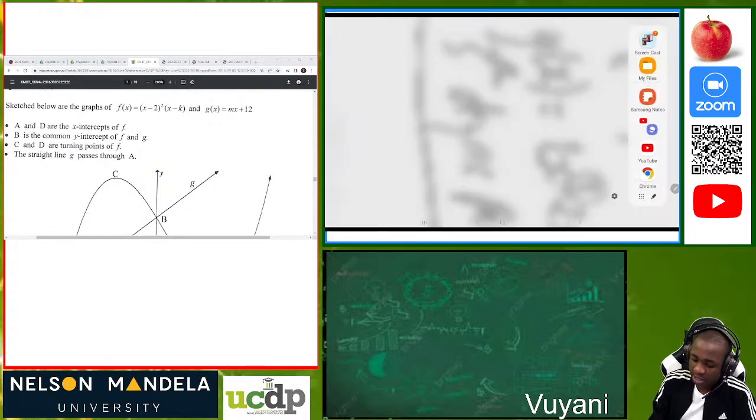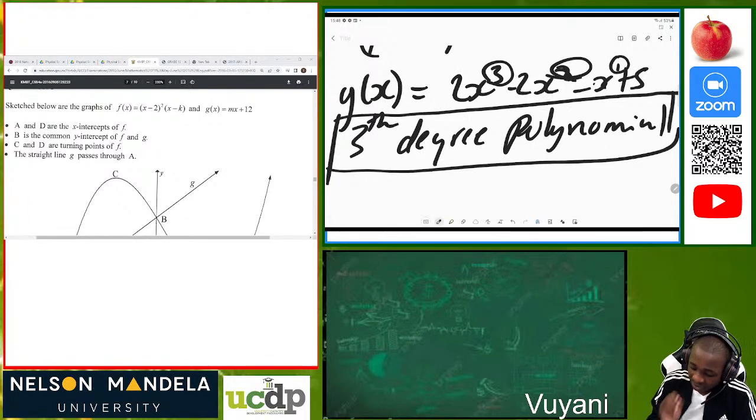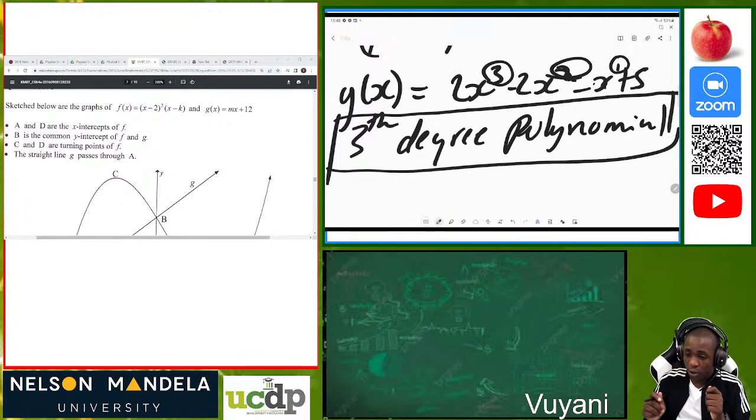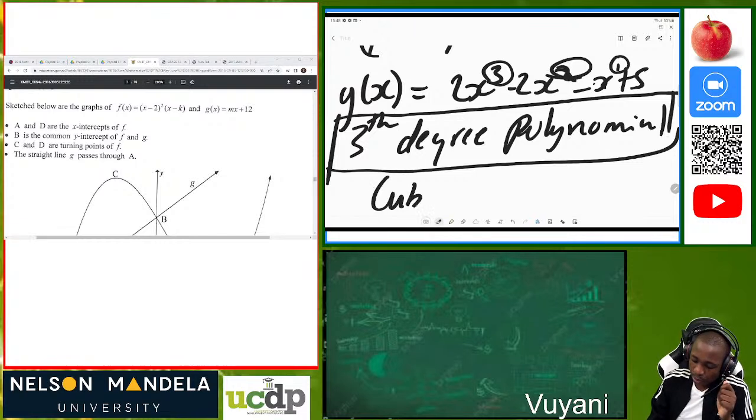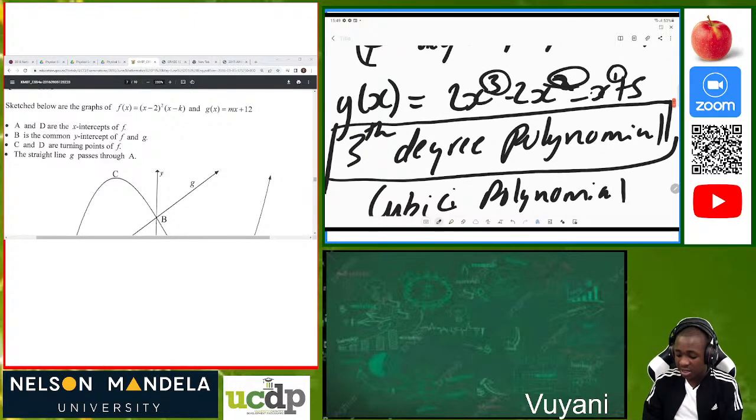Because in grade 12, we focus mainly on the 3rd degree polynomial, which is also known as the cubic polynomial. So this year, we are supposed to understand the cubic polynomial.